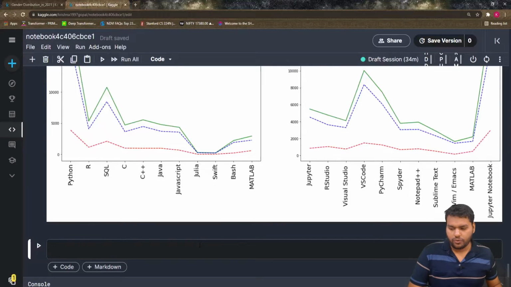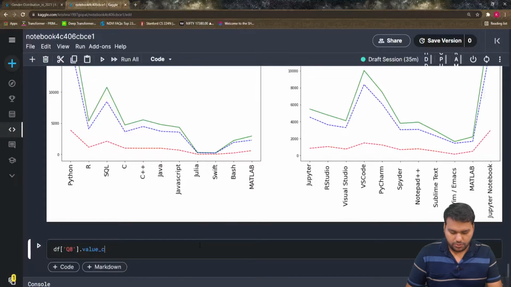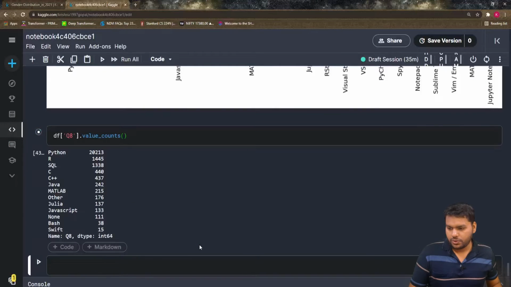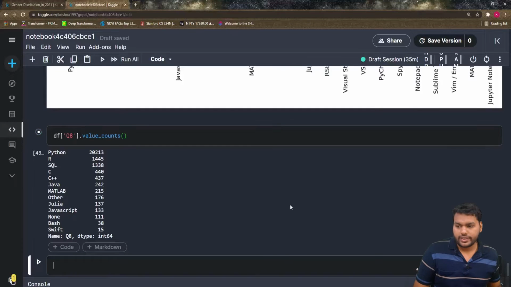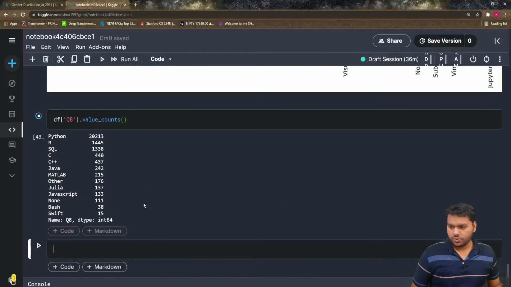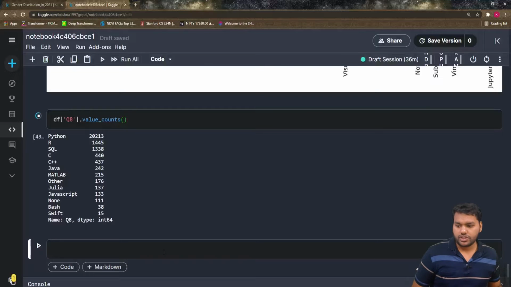So how are we going to do it? We first have to see dfq8.value_counts. We already said Python is the recommended language, so let's visualize it. For this, let me define the figure and the axes. We have plt.subplots with figure size 24,10.